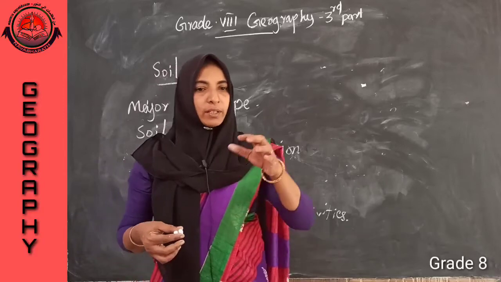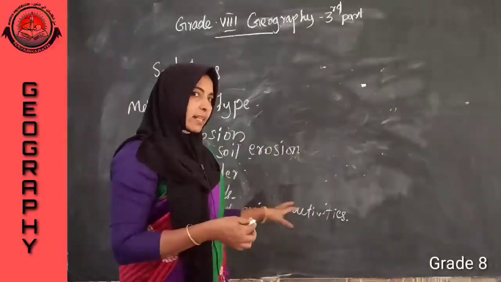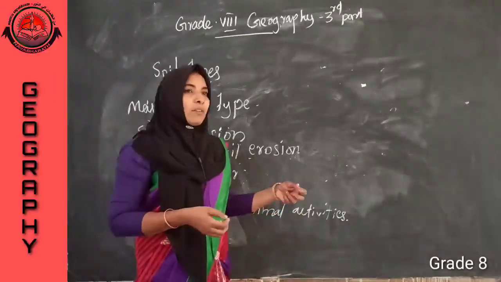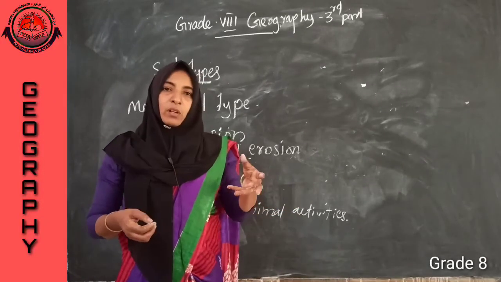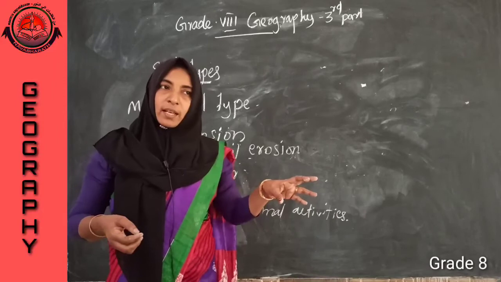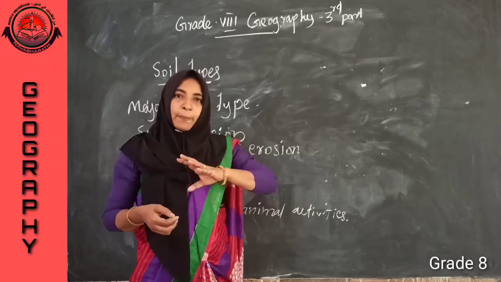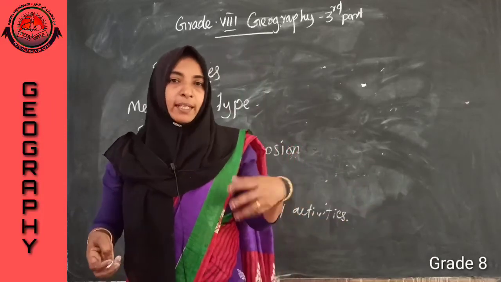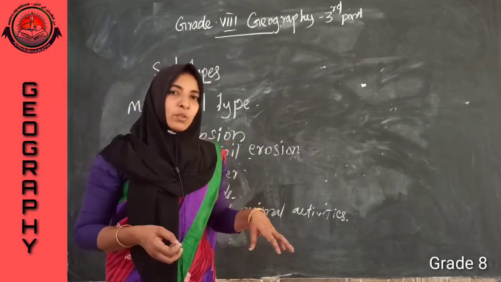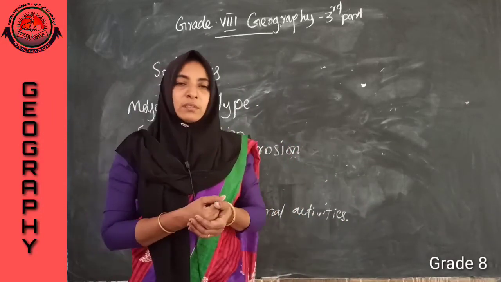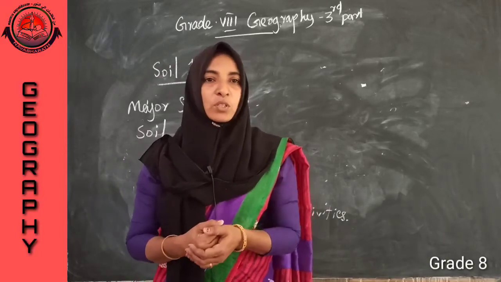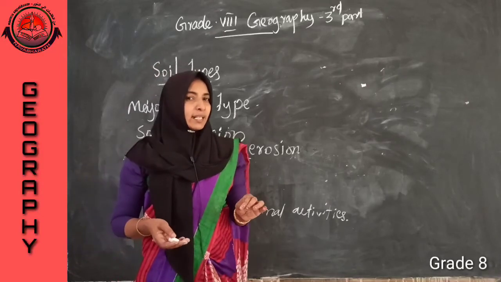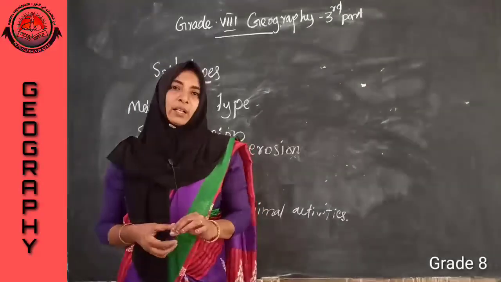If we construct buildings, we are digging the earth; for quarrying purposes we are removing the upper layer of the earth. Then deforestation, by cutting trees, will cause the removal of the upper layer of the earth. That leads to soil erosion.